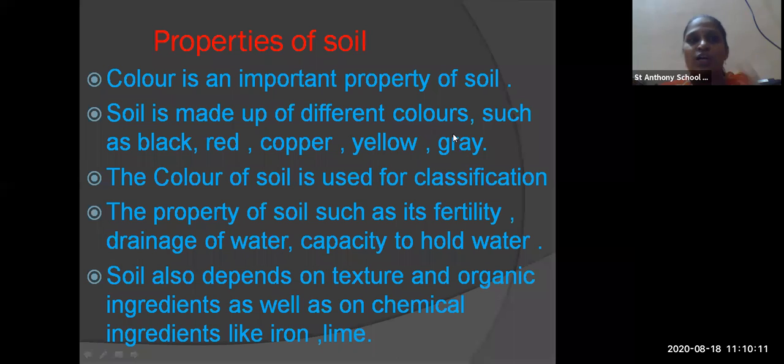If you want good cultivation of crops, what is important? The most important thing is that the soil should be fertile. Then the soil also depends upon the texture. Texture means when you pick up the soil and feel its ingredients, whether the soil is soft, hard, rock-like, granular, or has stones. Okay, what are the properties of soil? It depends upon color, fertility, and texture. These three points are important for properties of soil.